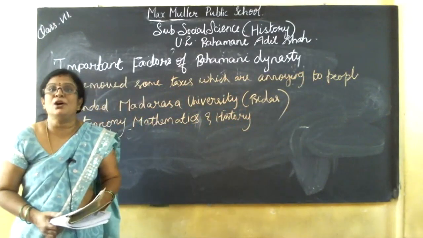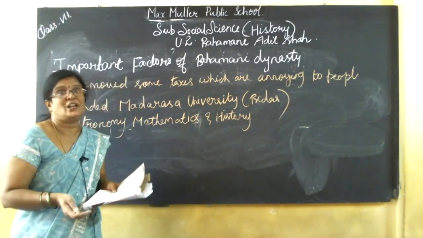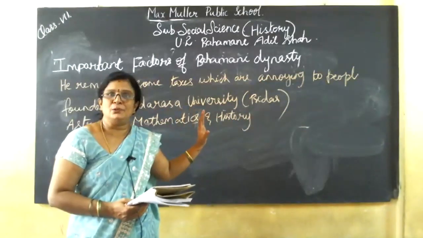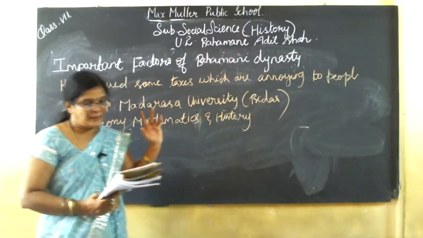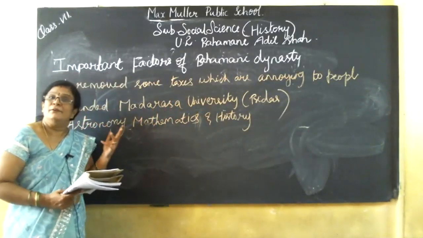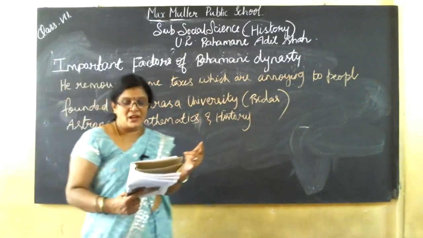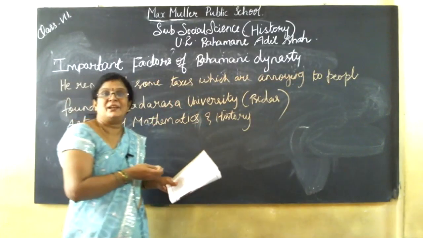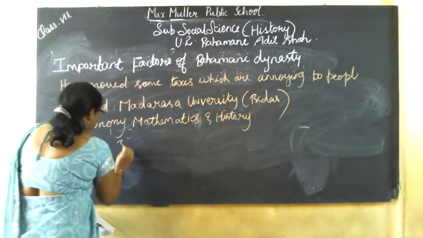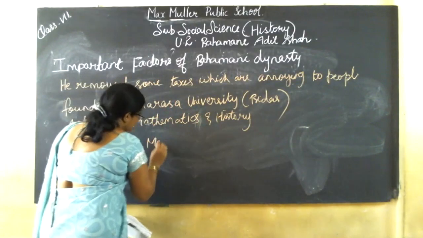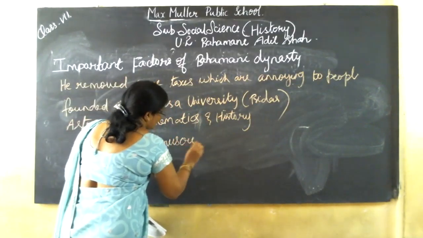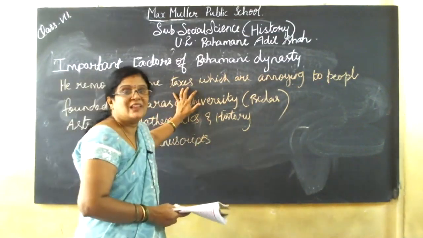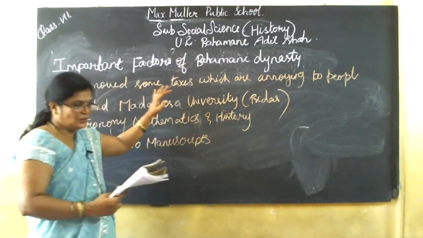Free education, food and shelter for the poor people. So these facilities were provided to the poor people. What are the things? Hostel facilities, free education, free food and shelter. Around 3,000 manuscripts were in the library of Madrasa University.